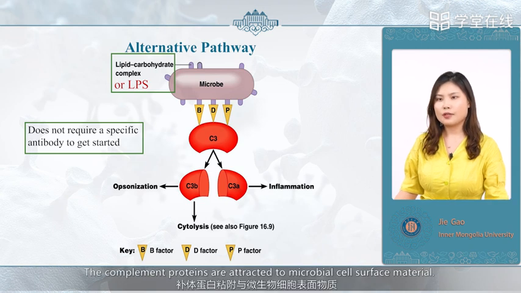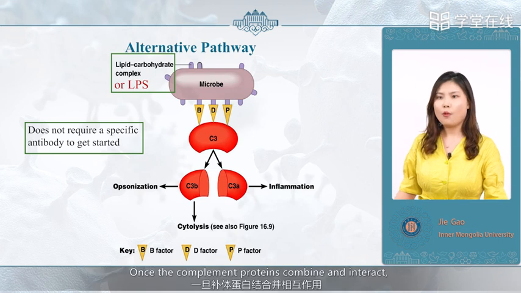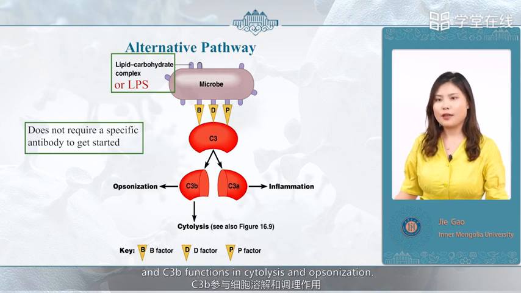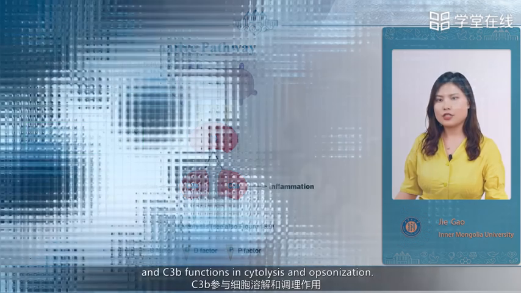The complement proteins are attracted to microbial cell surface material. Once the complement proteins combine and are intact, C3 is split into fragments C3a and C3b, as in the classical pathway. C3a participates in inflammation, and C3b functions in cytolysis and opsonization.